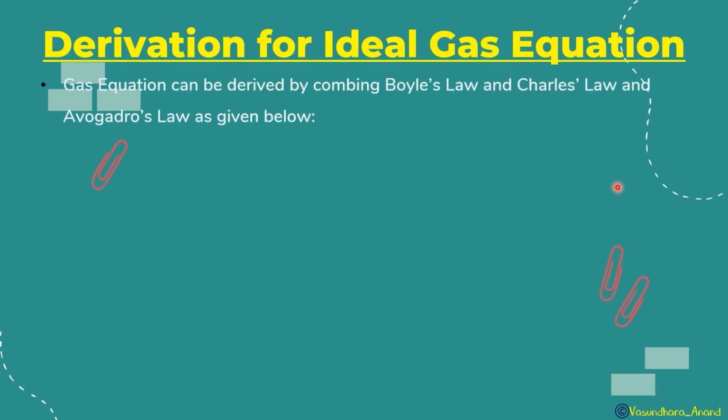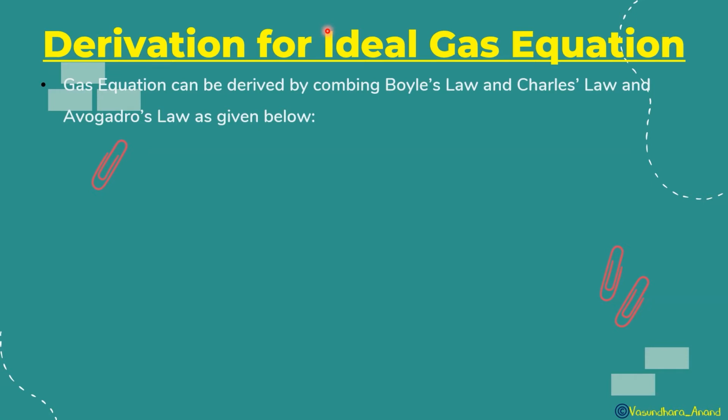But we know that unfortunately nothing is perfect in the universe. Yes, so the gas equation can be derived by combining Boyle's law and Charles' law, as well as Avogadro's law. For the ideal gas equation, we have to use Charles' law, Boyle's law, and Avogadro's law. I have explained what an ideal gas is. So I was telling you that unfortunately nothing is perfect. That means no gas is truly ideal, but real gases are there.